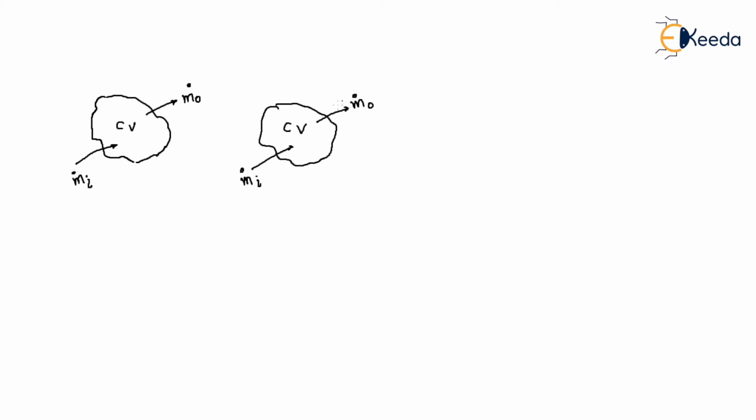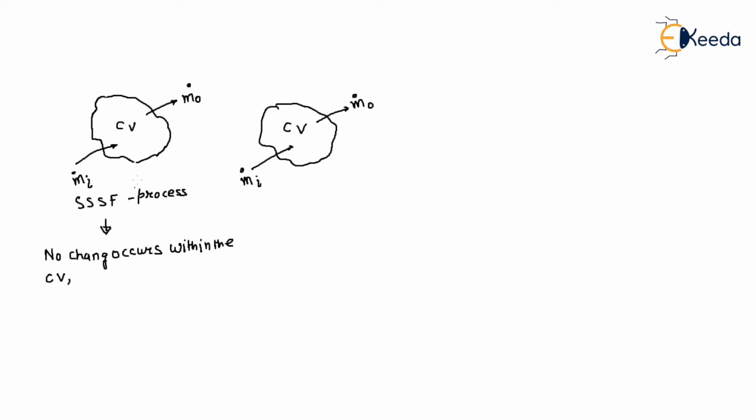But when this control volume system has a steady flow process, in this case no change occurs within the control volume. Thus, we do not need to be concerned about what is going on within the boundary.